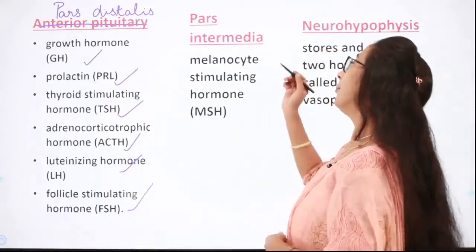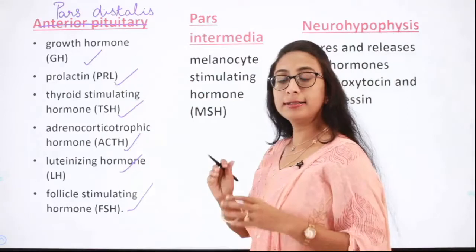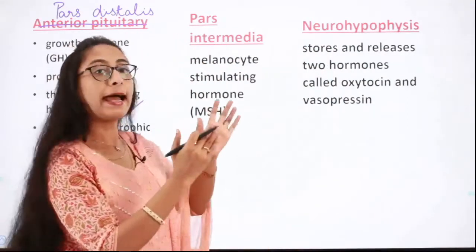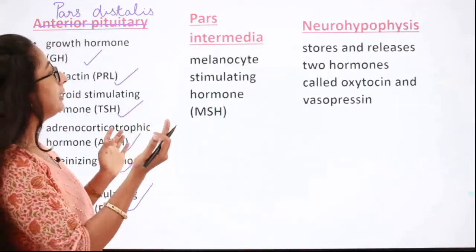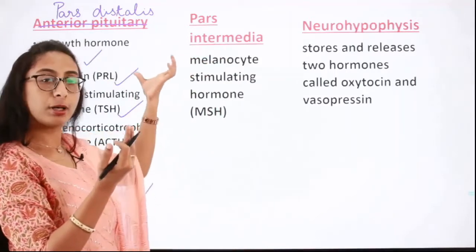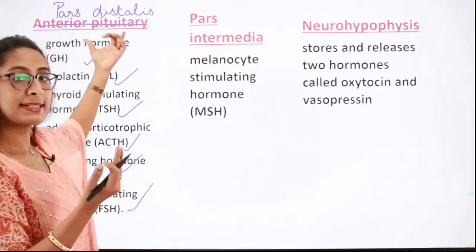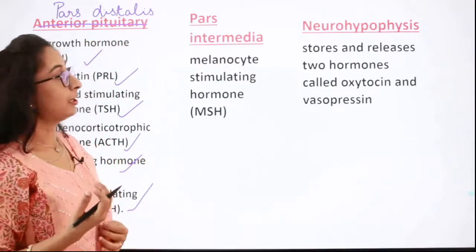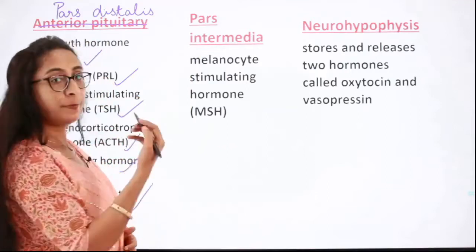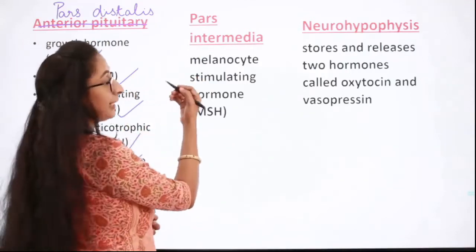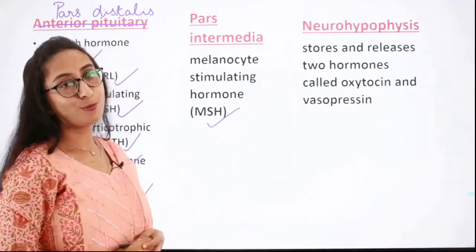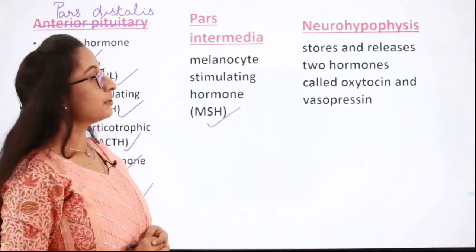Next is the pars intermedia, the part of the pituitary gland which separates the anterior lobe from the posterior lobe. Since it is almost merged with the pars distalis, it also comes under the anterior pituitary gland. The pars intermedia secretes a hormone called melanocyte stimulating hormone, isn't it?